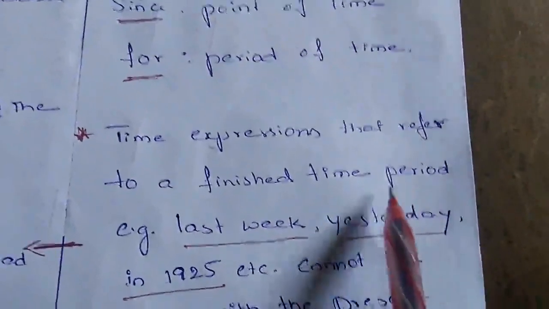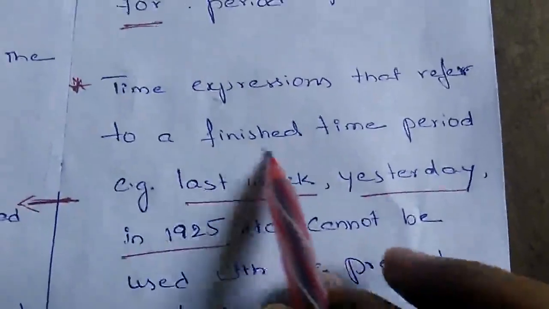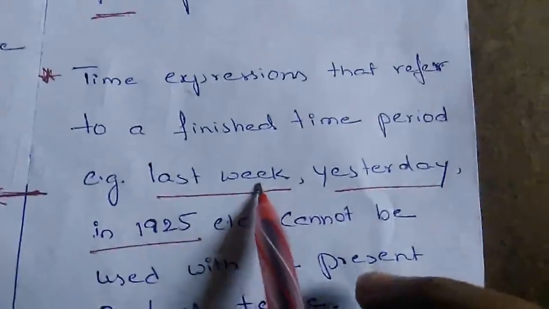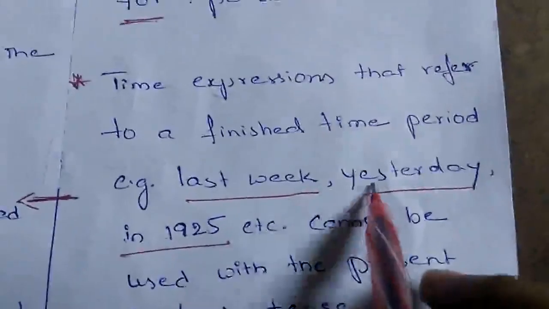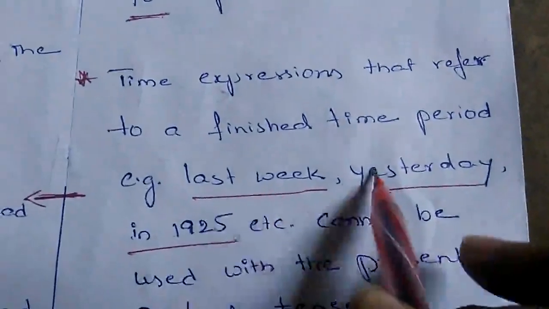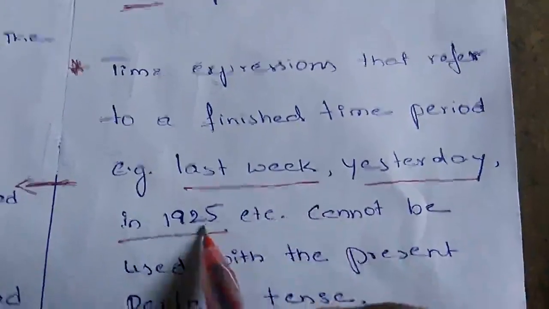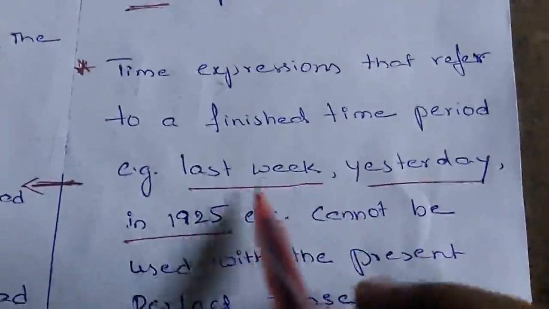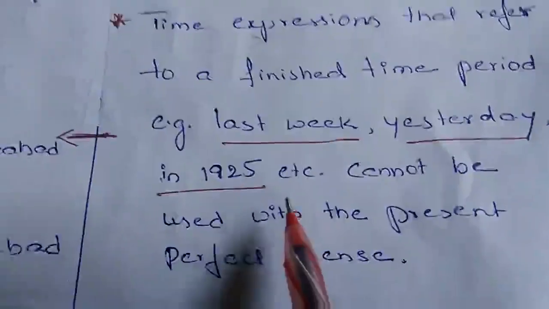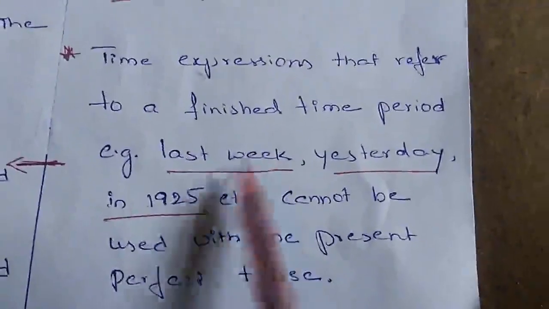The second point is about time expressions that refer to a finished time period, like last week, yesterday, in 1925, etc. If we see such expressions in a sentence, then that sentence cannot be constructed using the present perfect tense. It has to be in simple past only.